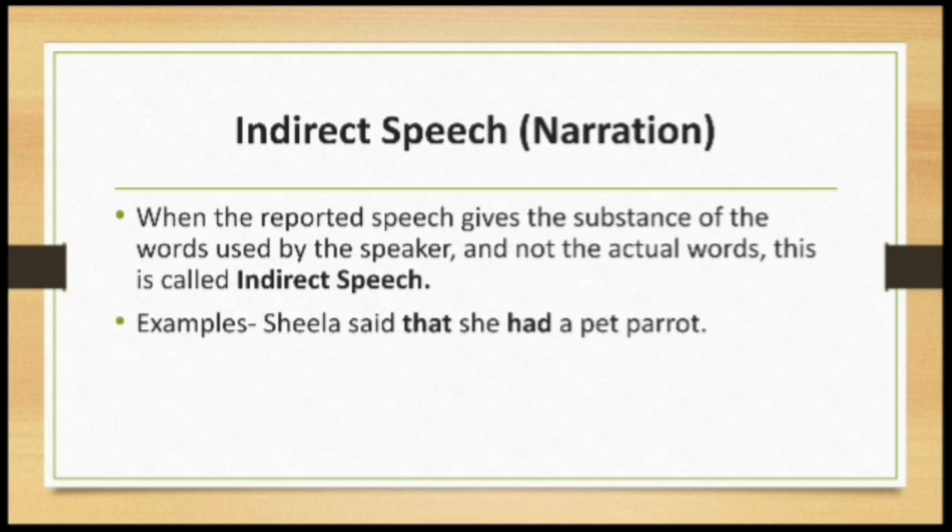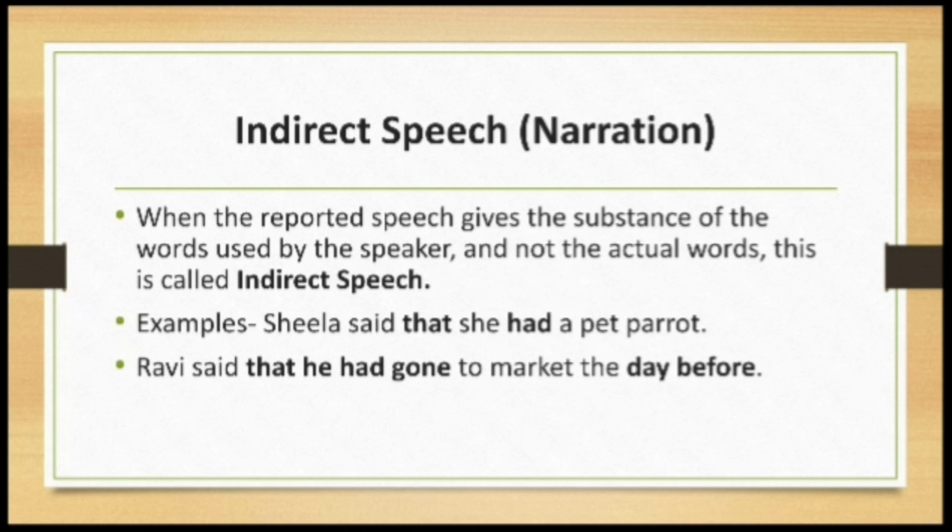However, when we change it into indirect speech, we change certain features. First of all, the comma and inverted commas have been removed and that has been used. Also, instead of I, we have used she. Instead of have, had has been used, and then we have made this sentence into indirect speech.